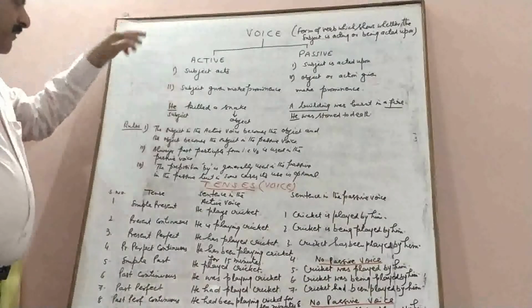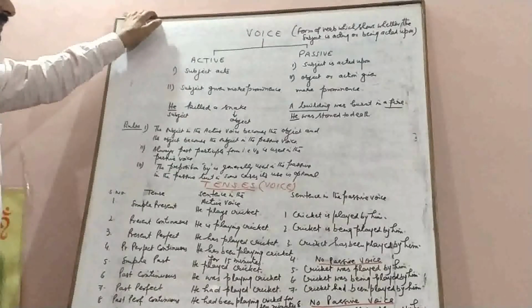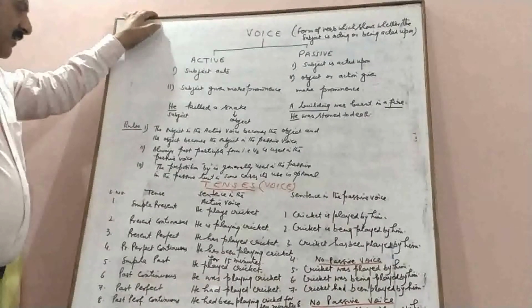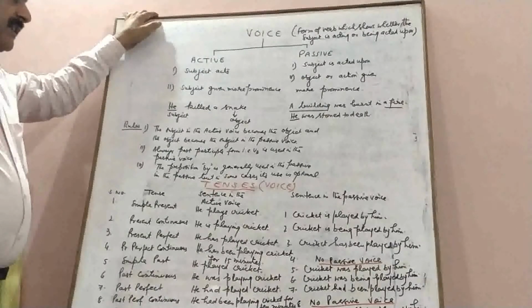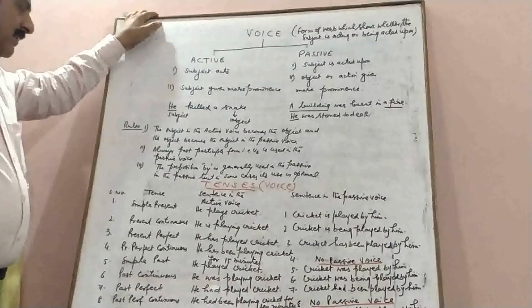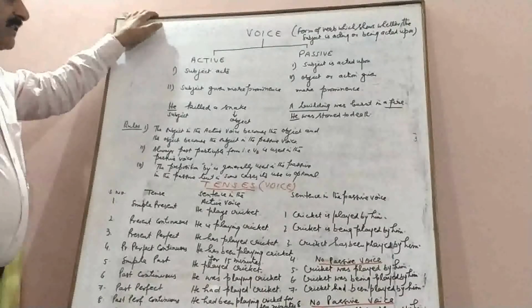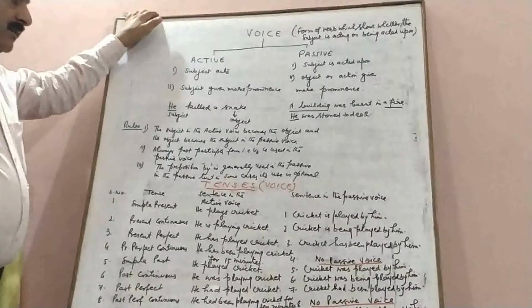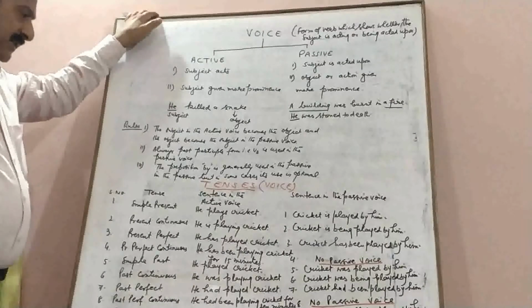Number two, the subject in the active voice becomes the object and the object becomes the subject in the passive voice. Then we always use the past participle form, that is V3, the third form of verb, in the passive voice. And generally we use by in the passive voice, but in some cases by is optional. We can omit by in some sentences in the passive voice.